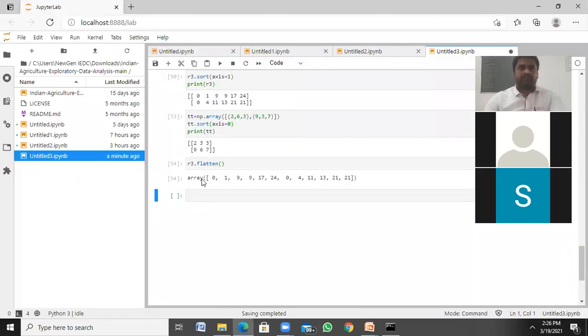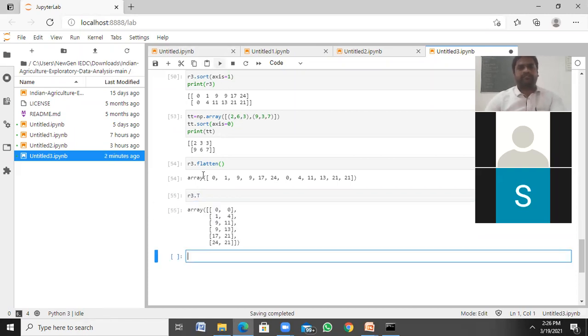One is transpose. If at all I want to print the transpose of R3, R3 dot capital T. So transpose. So this 2 by 6 is converted to 6 by 2. 0 0 1 4, like this. The rows will change as columns, columns will change as rows. Okay, this is transpose.